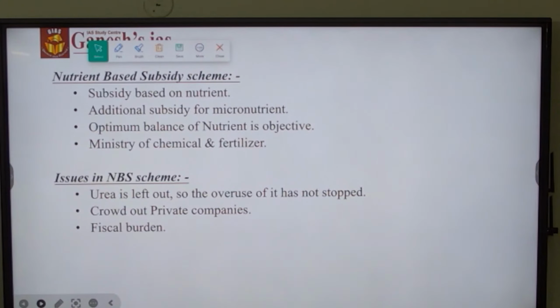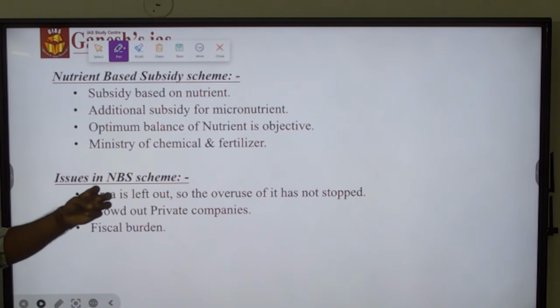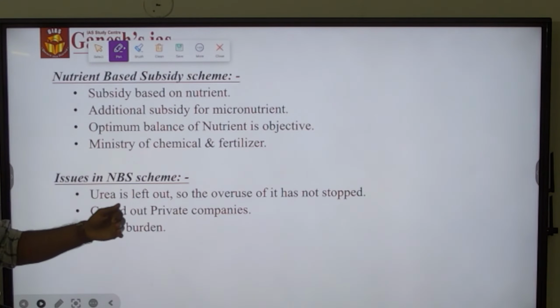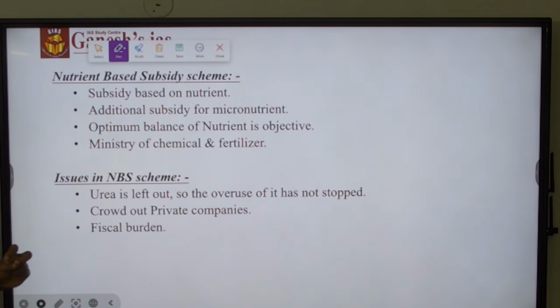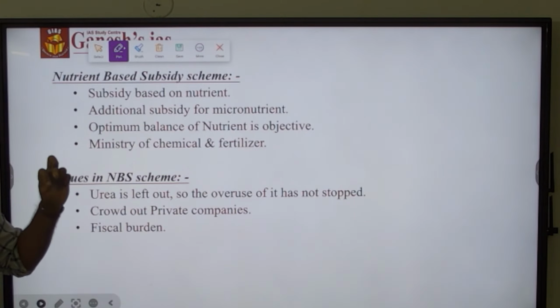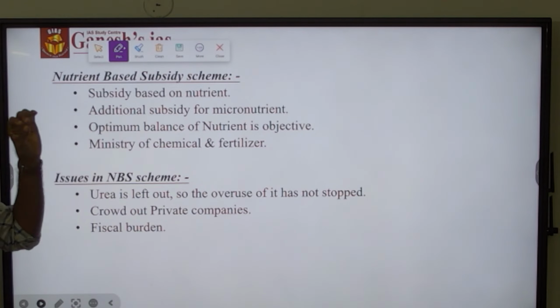Okay, what is the issue with the scheme is that even though the non-urea fertilizer came under the subsidy of the government, it is technically out of the government subsidy. How is that? The company producing the fertilizer will avail the subsidy only if the specific quantity of nutrients that the government provides the subsidy for is present in the fertilizer.